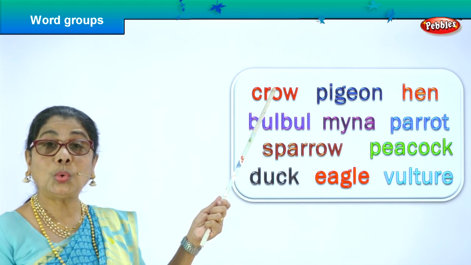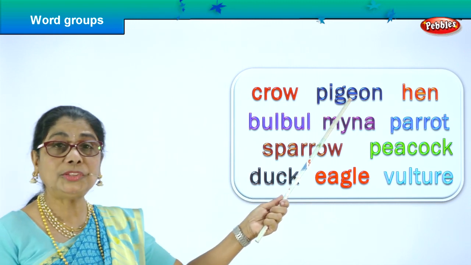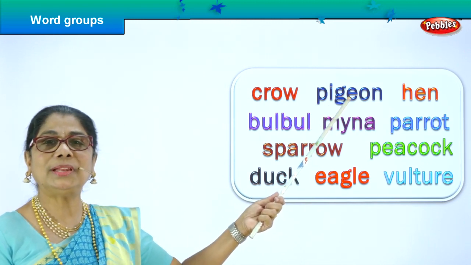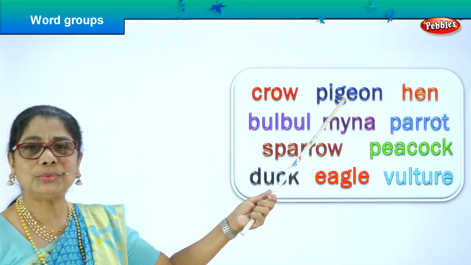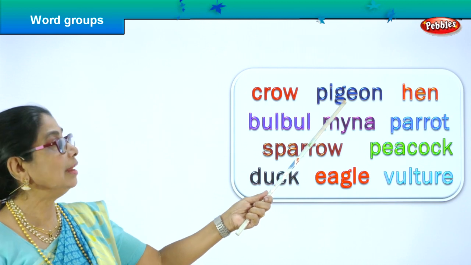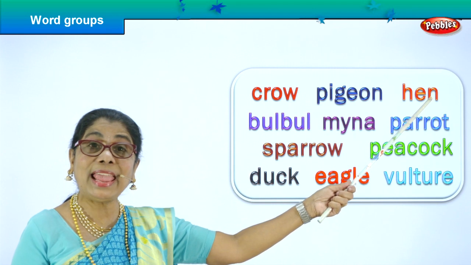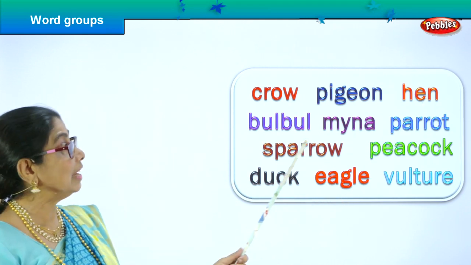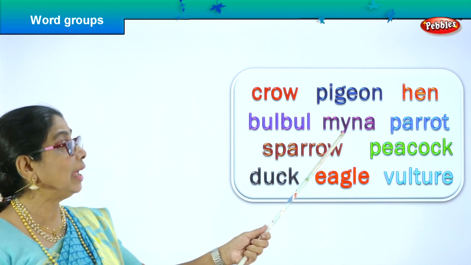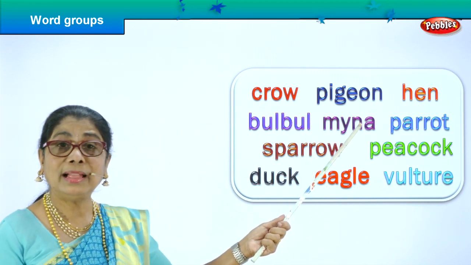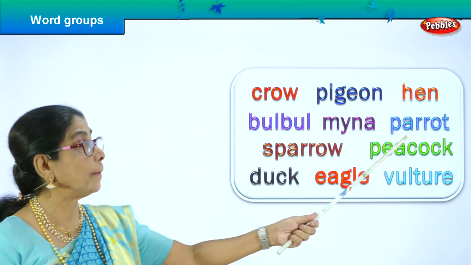Crow, a little black bird that you find round the house. Pigeon, oh lovely little bird that is near your house and it goes on making lovely noise. Hen, she gives us eggs. She takes care of a chick. Bulbul is another little bird you find round the house. Myna, another little brown and yellow bird, sometimes can talk.